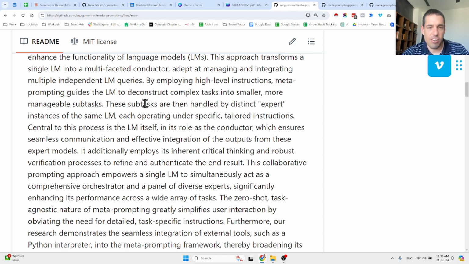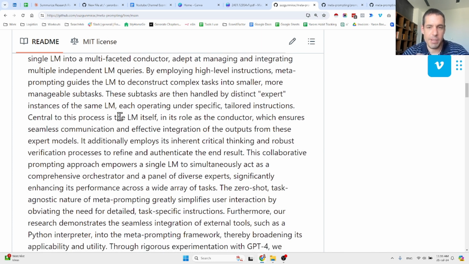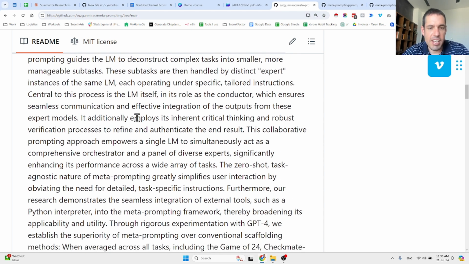So these subtasks are then handled by distinct experts, instances of the same large language model, each operating under specific tailored instructions. Central to this process is the LLM itself and its role as the conductor, which ensures seamless communication and effective integration of the output from other expert models. It additionally employs its inherent critical thinking and robust verification process to refine and authenticate the end result. This collaborative prompting approach empowers a single large language model to simultaneously act as a comprehensive orchestrator and a panel of diverse experts, significantly enhancing its performance across a wide array of tasks.